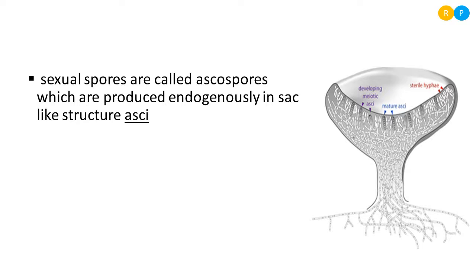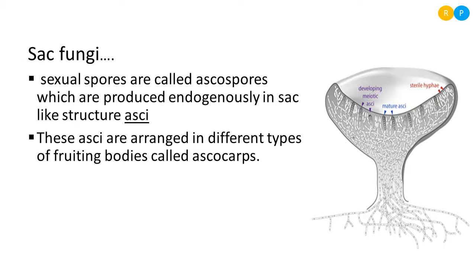Within the asci, you can notice small spores are present. Those are formed within the bag, that means within the sac-like structure. Because of that, ascospores are called endogenous spores. They are produced within a protective sac-like structure called asci. These asci are arranged within a fruiting body. You can notice the outermost cup-like structure in the diagram, that is what we are calling a fruiting body.